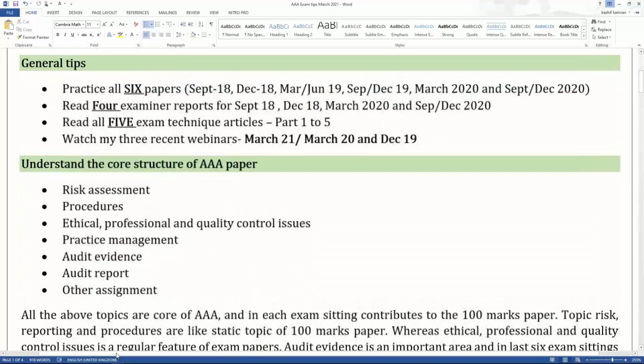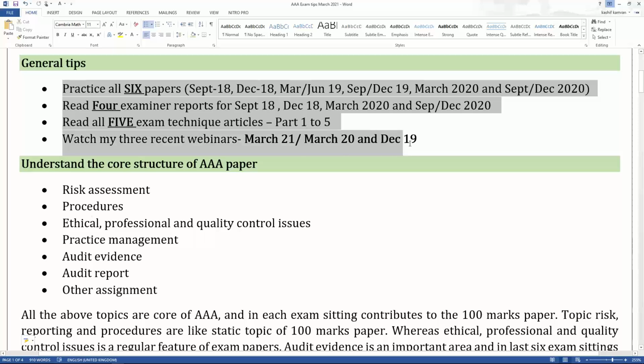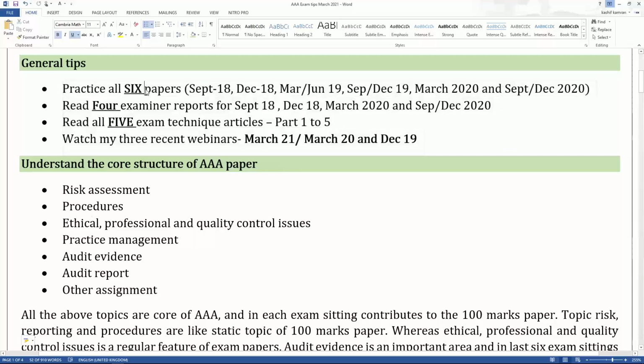Now look at the tips. First of all, I started with journal tips, and the journal tips are given in the very first bracket here, the first 4 bullets, which is something very, very important. In terms of the journal tips, you need to practice all 6 recent papers.